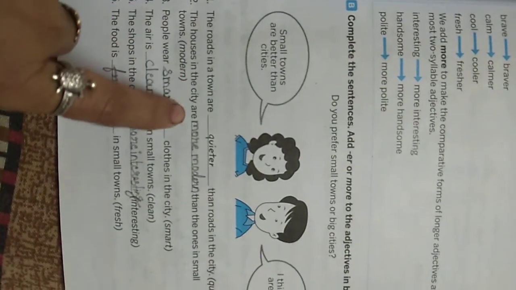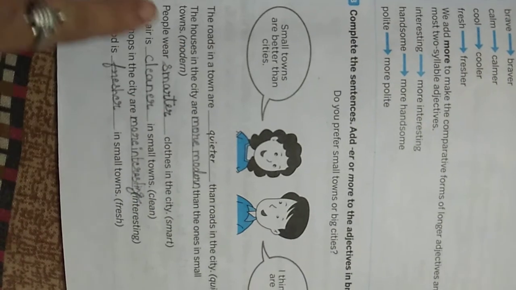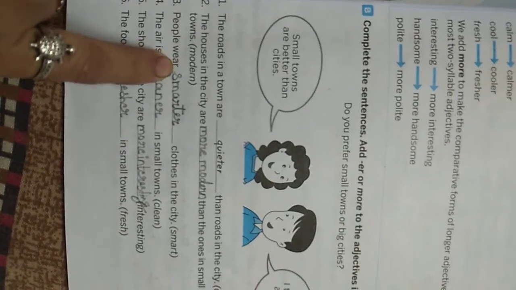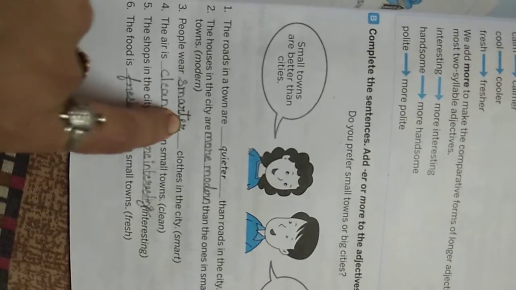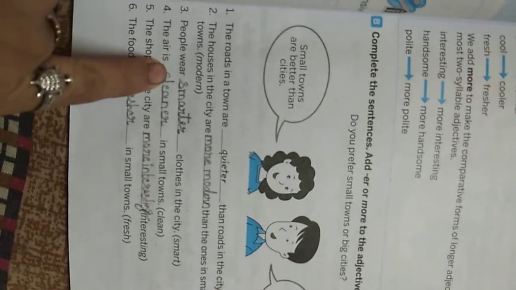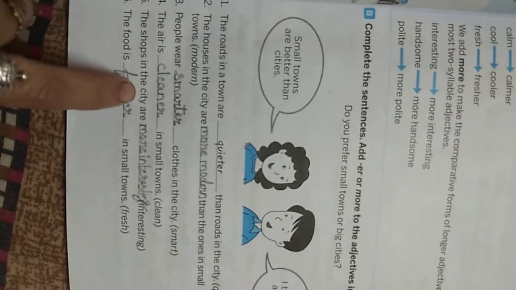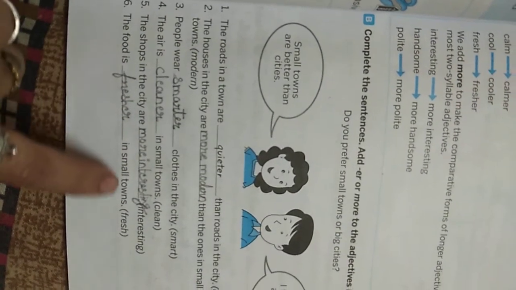The houses in the city are more modern than the ones in small towns. It is given modern, so we are going to use more here. Moderner is wrong. Then people wear smarter clothes in the city. Smarter, we can add er here. The air is cleaner in small towns. The shops in the city are more interesting. The food is fresher in small towns.